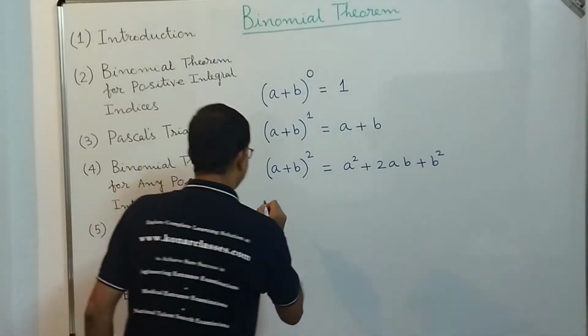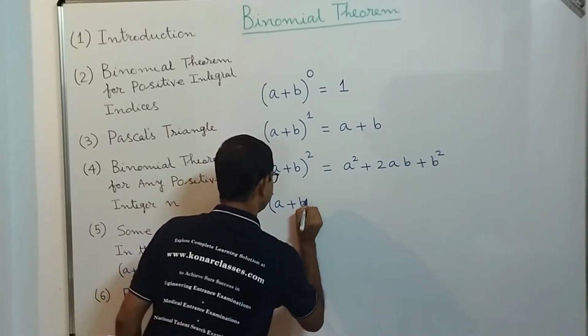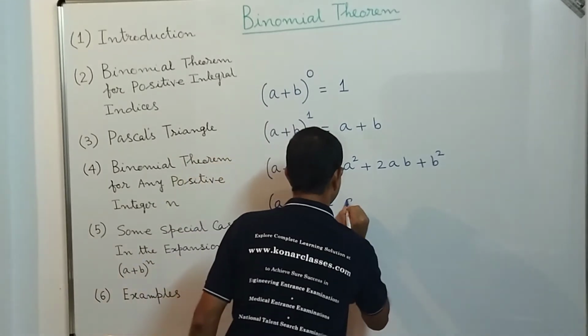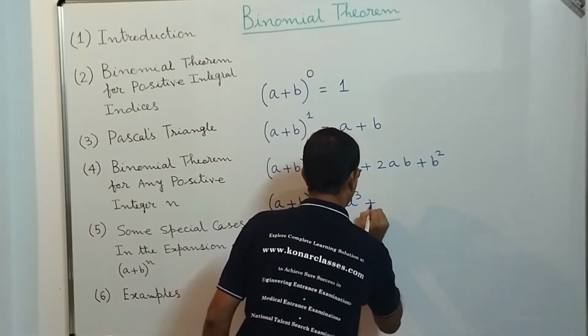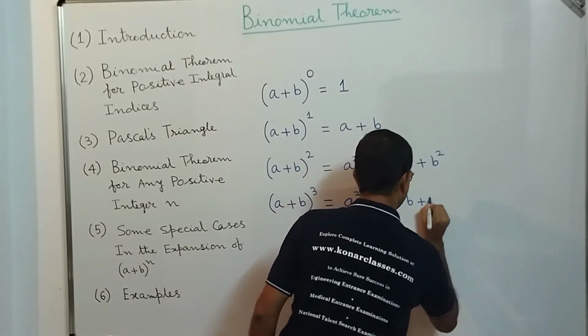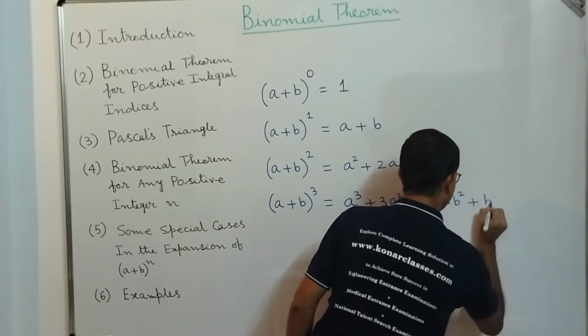Now let us perform (a + b)^3. That means a^3 + 3a^2b + 3ab^2 + b^3.